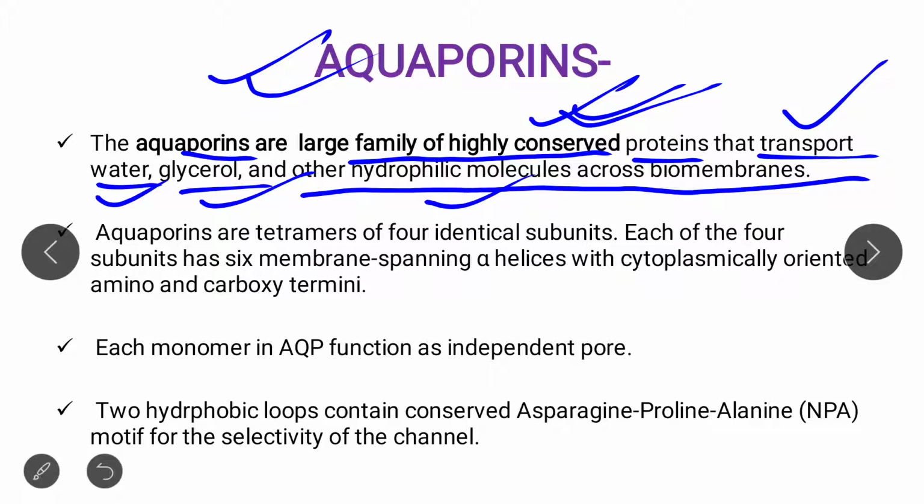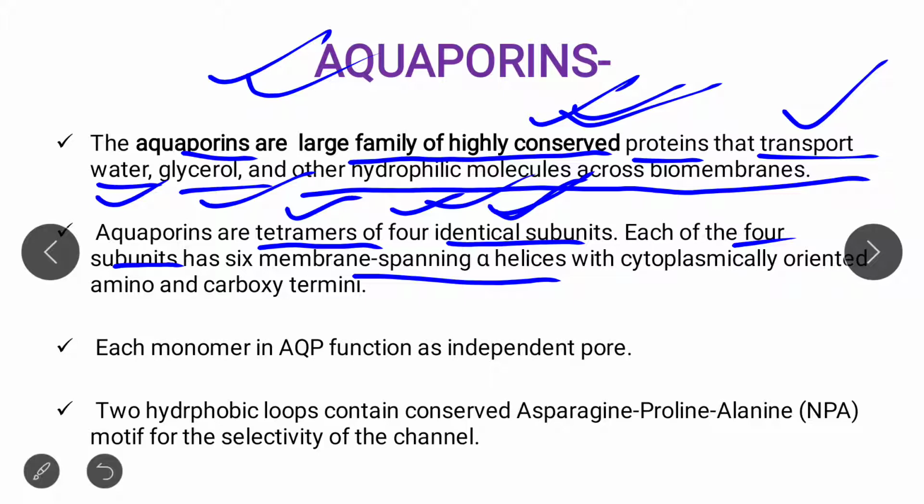Now, as I already mentioned, aquaporins are tetramers of four identical subunits. Tetramer of four identical subunits means homotetramer, as the subunits are identical: four monomers, and homo means identical subunits. Each of the four subunits has six membrane spanning alpha helical domains. Each subunit has six spanning domains. Alpha helices are there, as I already mentioned.